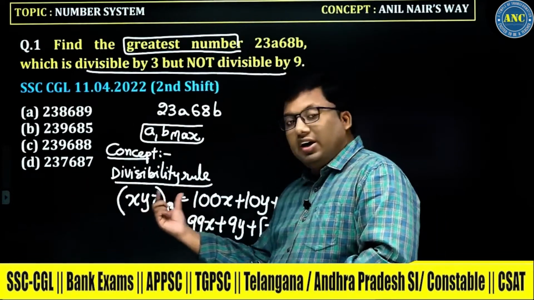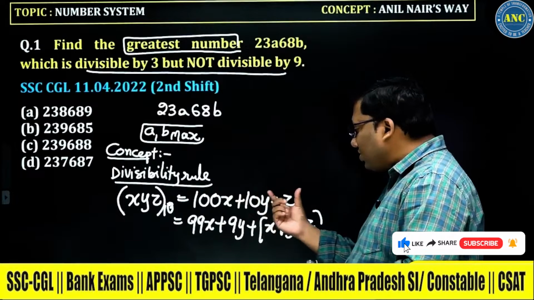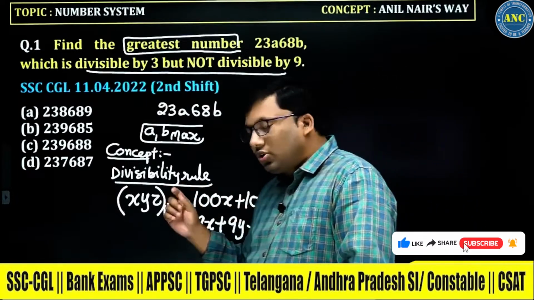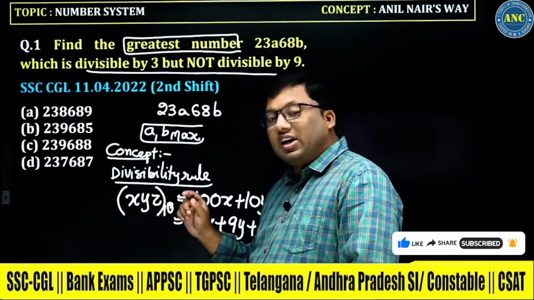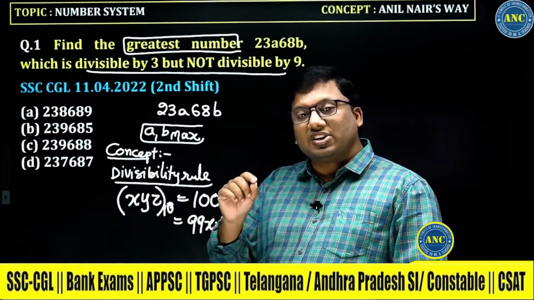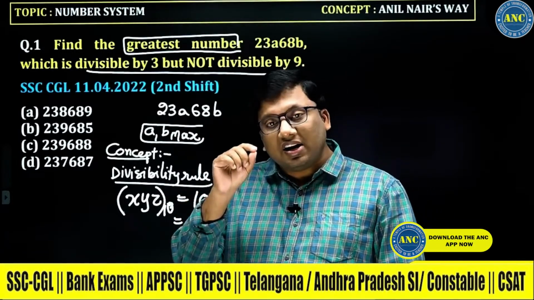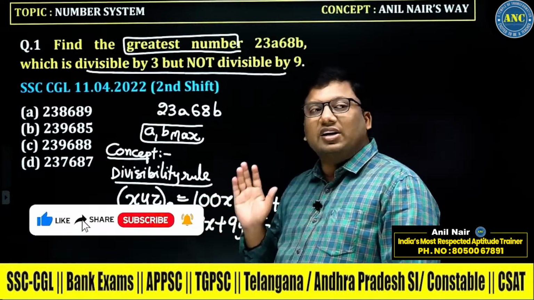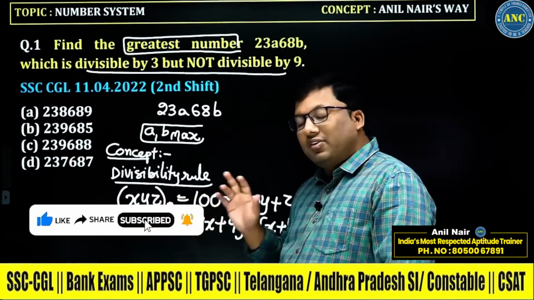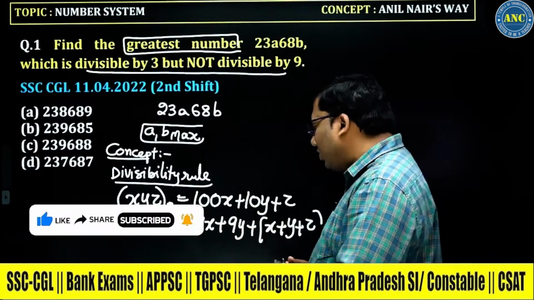So, any 3-digit number is 100X plus 10Y plus Z. Sir, why did you take 100? Z is in the units place, Y is in the tens place, X is in the hundreds place. X is there in the hundreds place, so the value of X will become 100X. Y is there in the tens place, so the value of Y will be 10Y. Z is there in the units place.